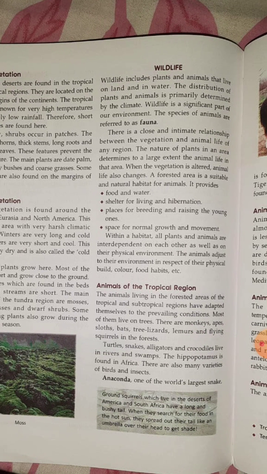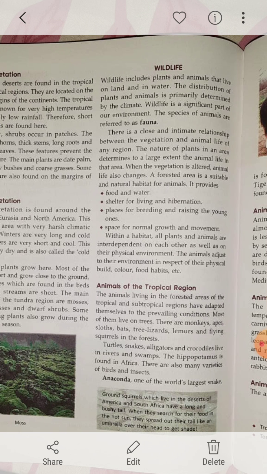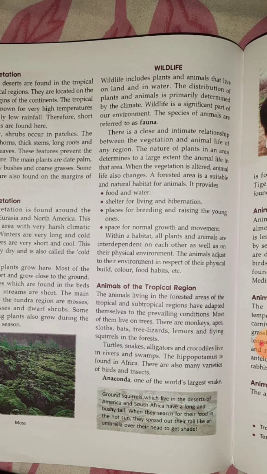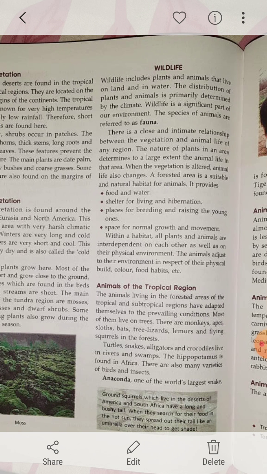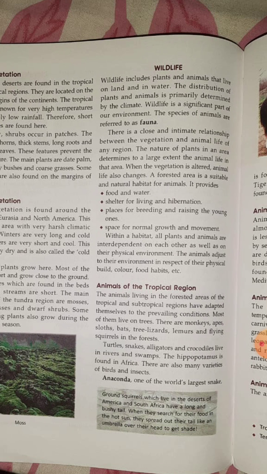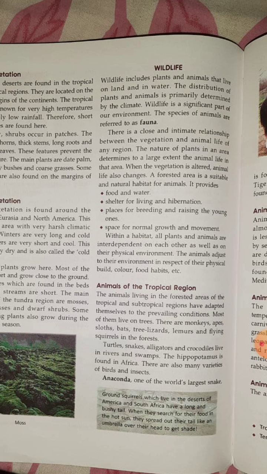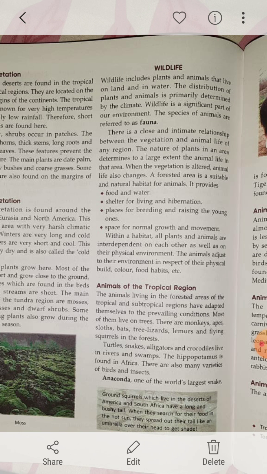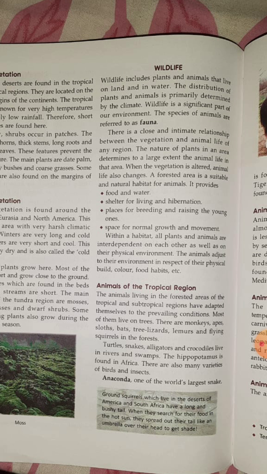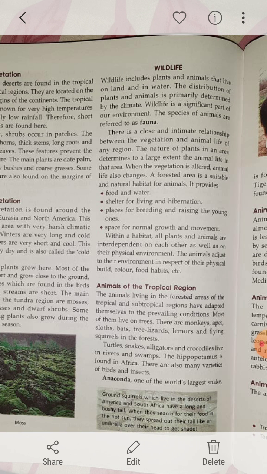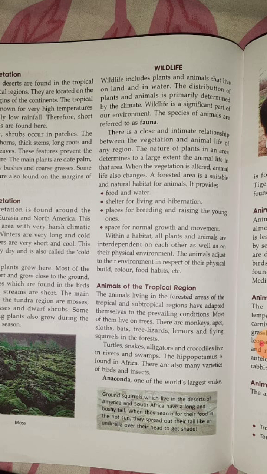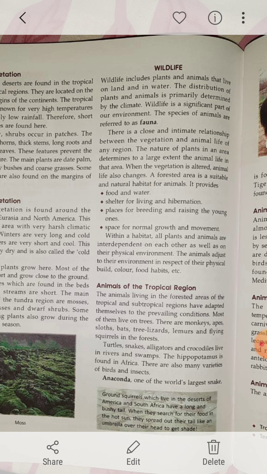Next one is wildlife. Very important, children. We all know that if there is no forest, there will be no wildlife. So it is very important that we need to conserve the wildlife also. Now wildlife includes what? Plants as well as animals. They live on land as well as in water. The distribution of plants and animals is primarily determined by the climate. Wildlife is a significant part of our environment. That is why species of animals are referred to as fauna. Fauna means animals and flora means plants. Now there is a close and intimate relationship between the vegetation and wildlife in any part of the region.